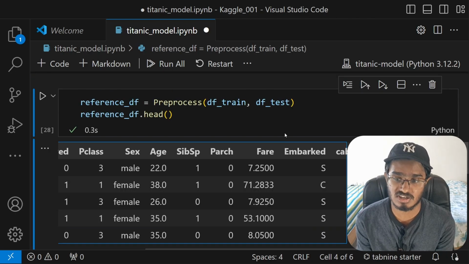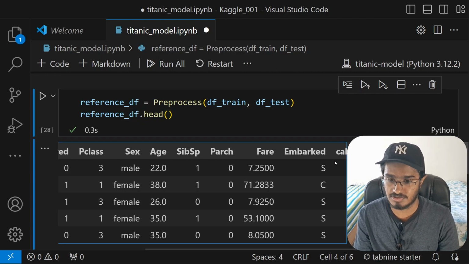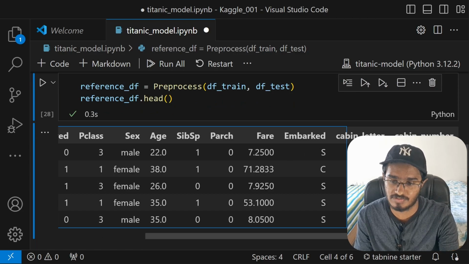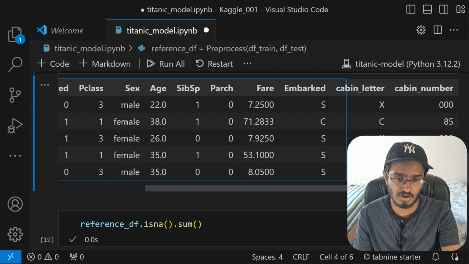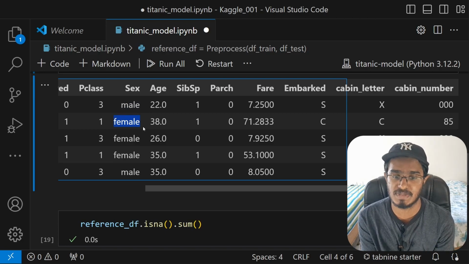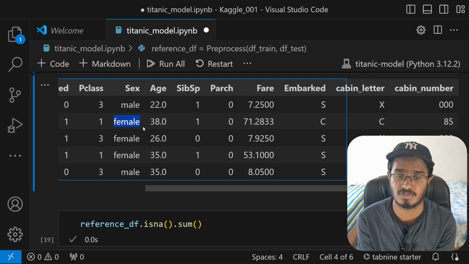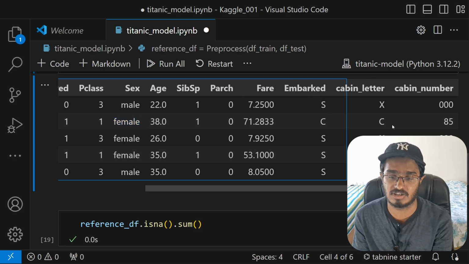Our model will like complexities like this. It will understand the data better. All right, so the next thing that I'm going to do is one-hot encoding all of the different categorical values. So here, as we see, in terms of this column alone, we have 2 categories. One is male and the other one is female. So what I can do is create 2 new columns, male and female. And if the record belongs to male, then the male column will have 1 and the female column will have 0, and vice versa. And we can also do this for the Embarked column, cabin letter column as well.